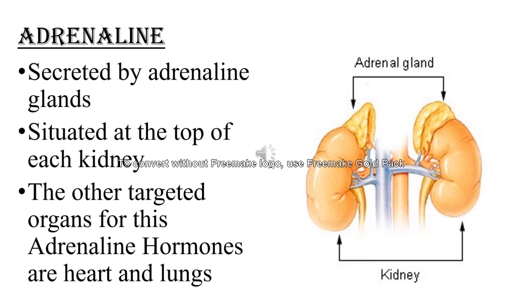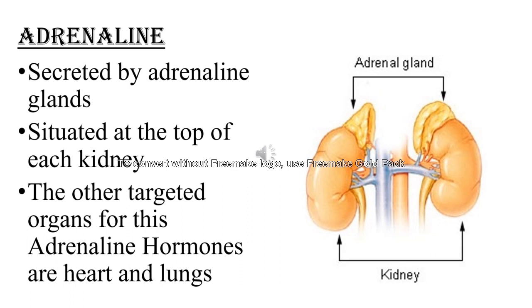So the first hormone that we are studying now is adrenaline hormone. This adrenaline hormone is secreted by adrenal glands, which are present on the top of each kidney. Apart from the kidney, the organs where adrenaline hormone acts are the heart and lungs. So what is the function of this hormone?